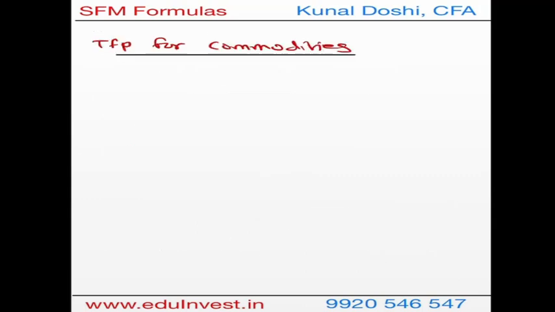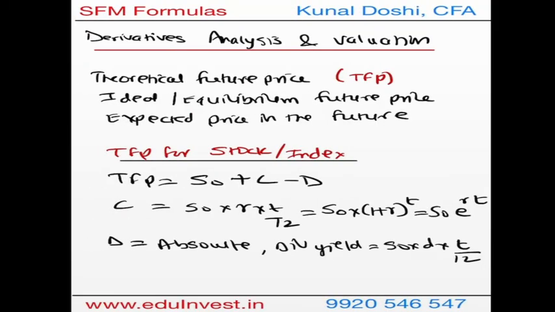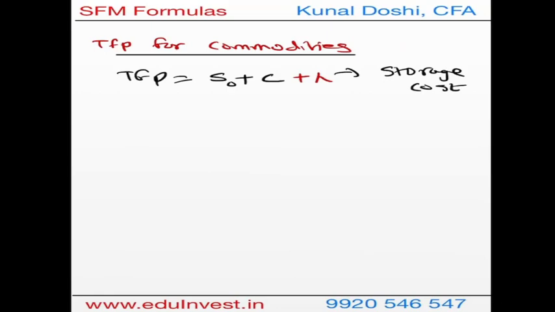Now when it comes to the theoretical future price for commodities, the formula slightly changes. So now you have spot, you have the cost of carrying, but instead of dividend, what we are going to do is add lambda. Lambda is nothing but the storage cost or insurance cost and all other costs in the case of commodities. So if in a stock you have a benefit like dividend, in commodities you have a cost which is added, that is the storage cost or insurance or various other costs, which we call lambda.